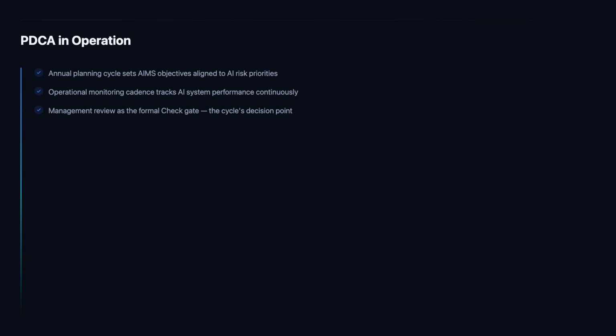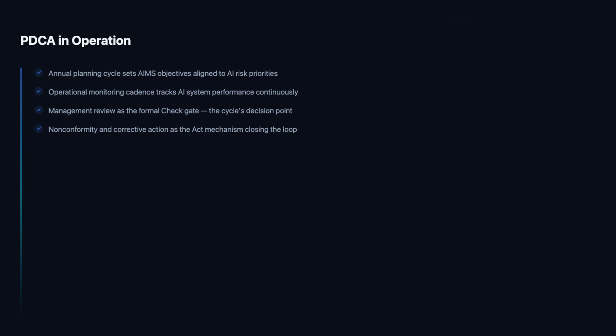Management review is the formal check gate, the point at which top management stops, examines the evidence, and makes governance decisions. ISO 42001 requires management review to consider AIMS performance data, audit findings, the continuing suitability of the AI policy, changes in context, and opportunities for improvement. The output is a set of decisions and actions that constitute the input to the next plan phase, completing the cycle and initiating the next iteration.